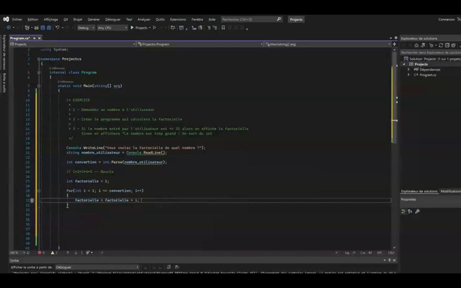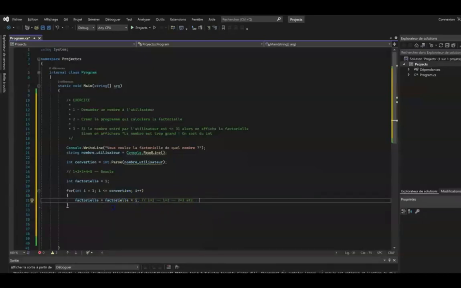Then for the second turn, I is incremented, so the product will change. So 1 times 2, so we'll store 2 in factorial. At turn 3, it will be 2 times 3, because the factorial is worth 2, and I is worth 3, so we will store 6. And so on, until the condition put in the for is fulfilled. And we will have at the end of this loop the factorial of the number entered by the user stored in the factorial variable. Now let's go to the display.